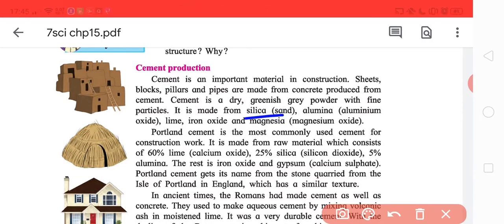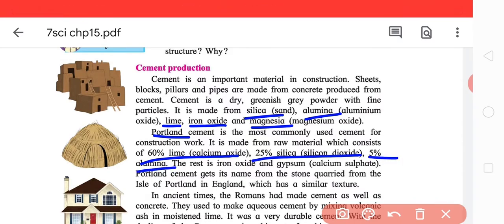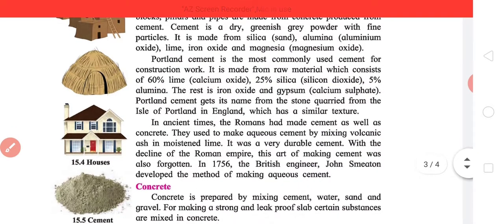It is made from silica, or as we call it sand, alumina, whose scientific name is aluminum oxide, lime, iron oxide and magnesia, which is magnesium oxide. You mix all these chemicals and after some processing you get cement. Portland cement is the most commonly used cement for construction work. What is it made of? 60% calcium oxide, 25% silica, which is silicon dioxide, and 5% aluminum oxide. The rest is iron oxide and gypsum. So basically a lot of chemicals.